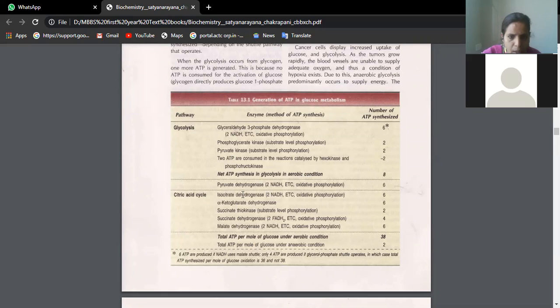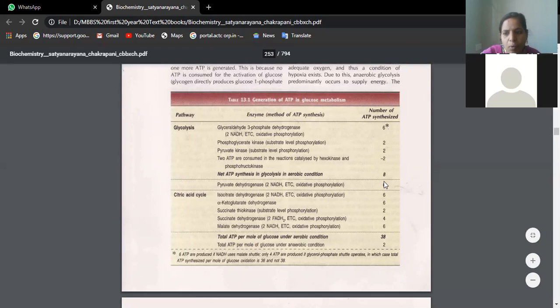Yes, ma'am. So isocitrate dehydrogenase, two NADHs are involved because two isocitrate-like molecules will be there. So you have 6 ATPs. Where alpha ketoglutarate is involved, there also we will see NAD is there. That's why we have how many? Again 6 ATPs. Succinate thiokinase, this is substrate level phosphorylation.